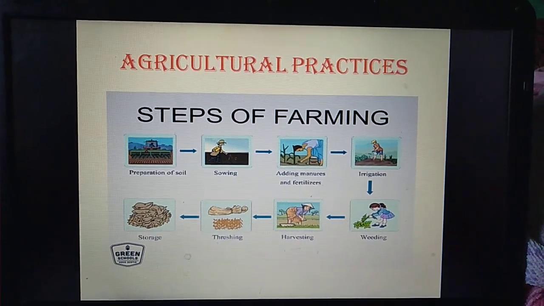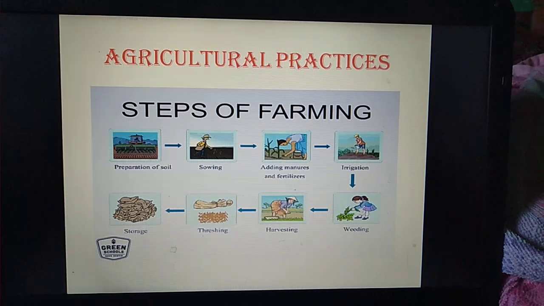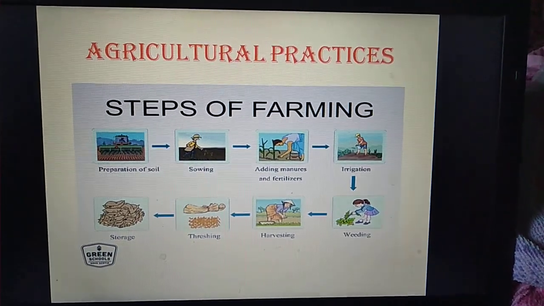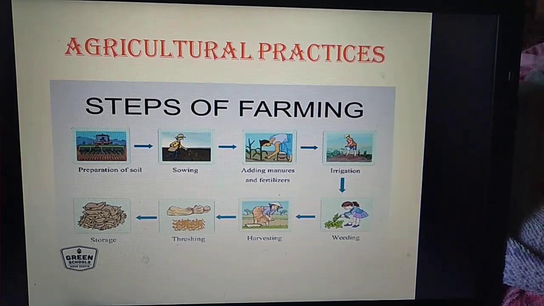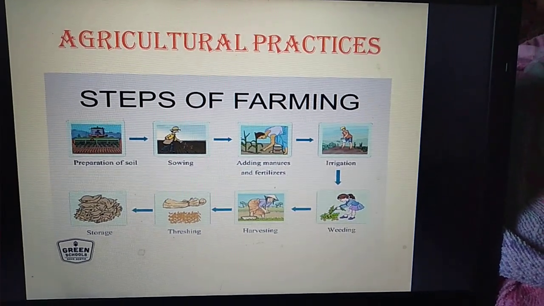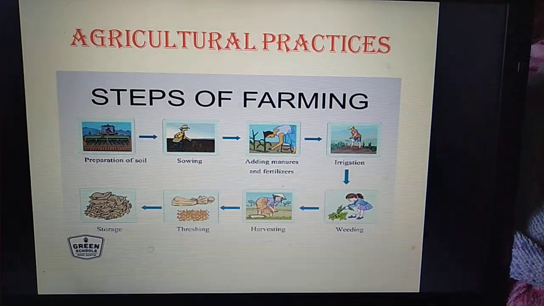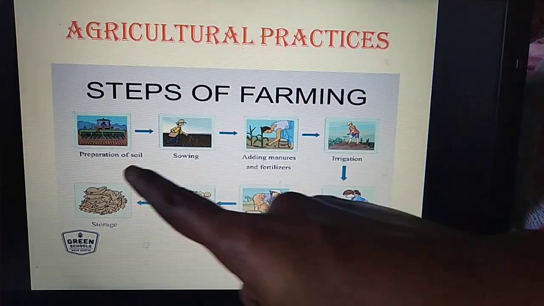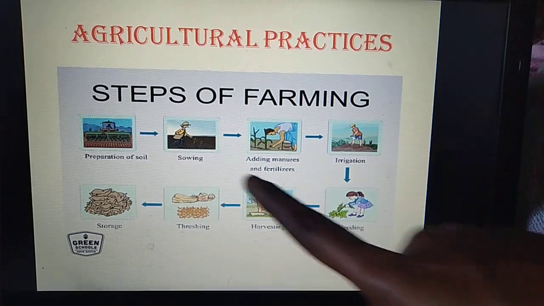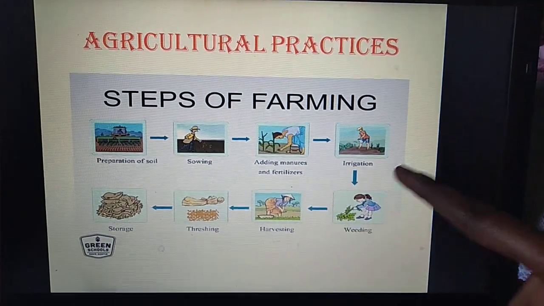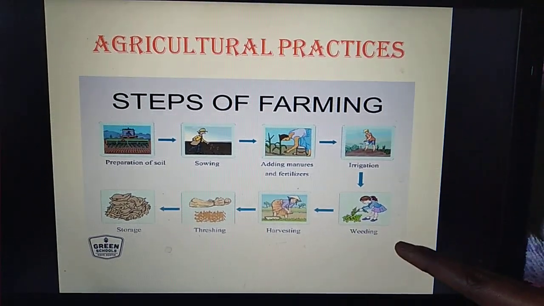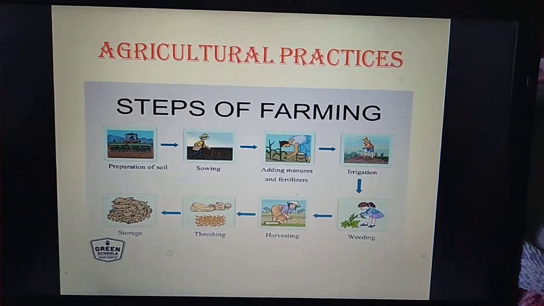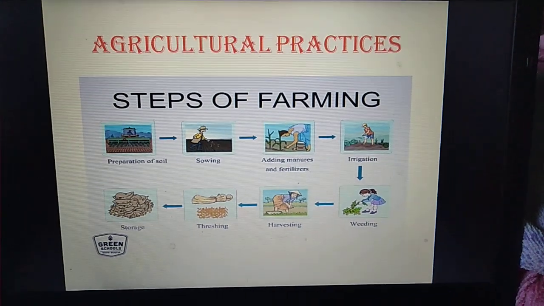For the cultivation of crops, we need to get food. For that, we need to practice some agricultural practices. Nowadays, our farmers are doing that. They are working so hard for these activities. The steps are preparation of soil, sowing, adding manures and fertilizers, irrigation, weeding, harvesting, threshing and storage. Let us see this topic tomorrow.